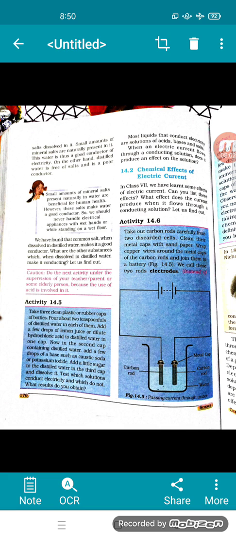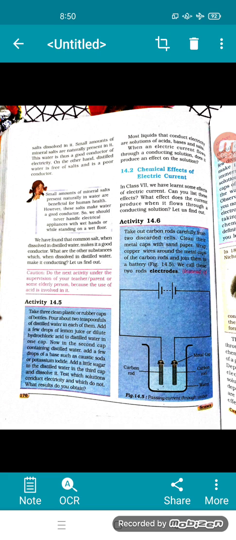Pour a cupful of water in a glass or plastic bowl. Add a teaspoonful of salt or a few drops of lemon juice to water to make it more conducting. Now immerse the electrodes in this solution. Make sure that the metal caps of the carbon rods are outside the water. Wait for 3-4 minutes. Observe the electrodes carefully.